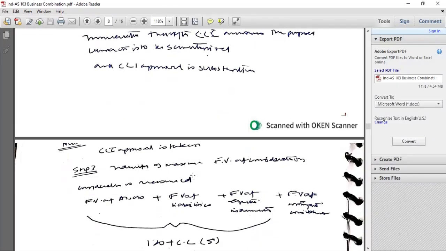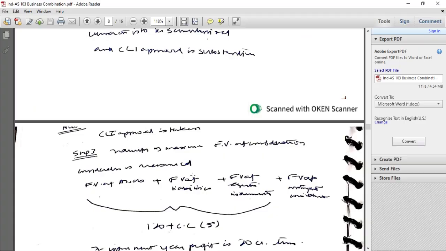the company to exist. Identify and measure fair value of consideration, fair value of assets, fair value of liabilities, fair value of equity instruments, plus fair value of contingent consideration. If your next year profit is 20 crore, then additional 5 crore purchase consideration, it is a contingent consideration. So if the purchase consideration is 120, plus contingent consideration of 5 crore would be there. Any changes to the contingent consideration post the date of acquisition would go to P&L, that is FVTPL.